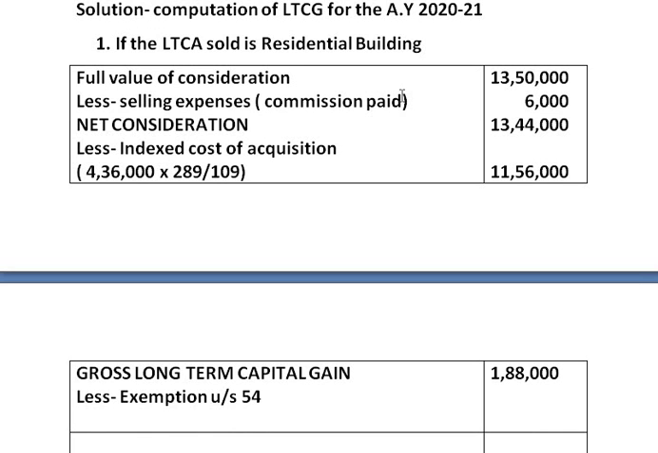And what is the rule to claim exemption under section 54? The amount that can be claimed as exemption is either the capital gain or the cost of the new residential house.